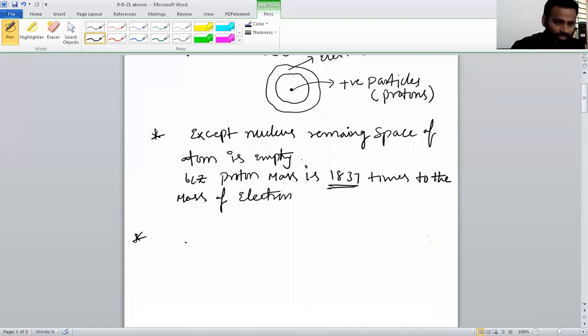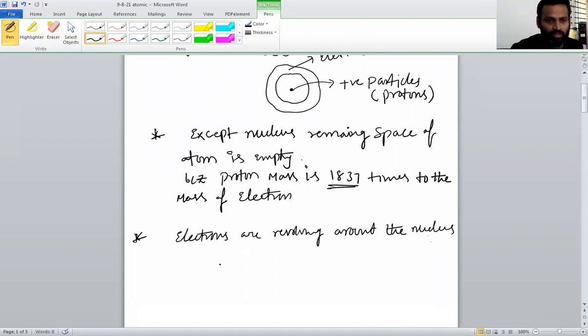As I said, electrons are revolving around the nucleus of the atom in circular paths.